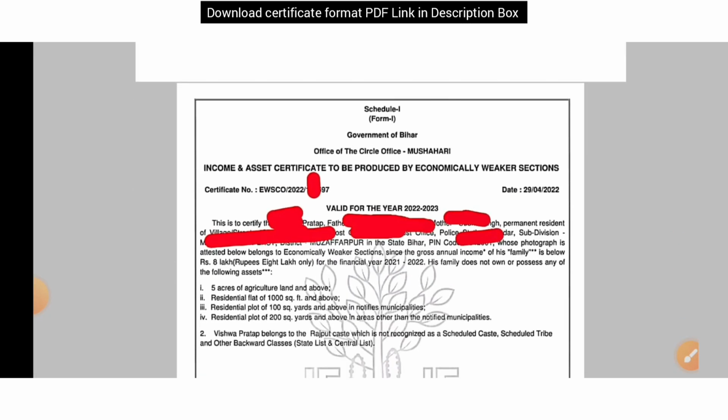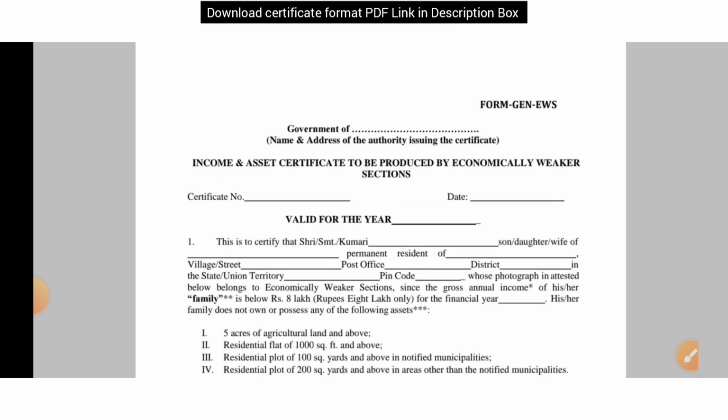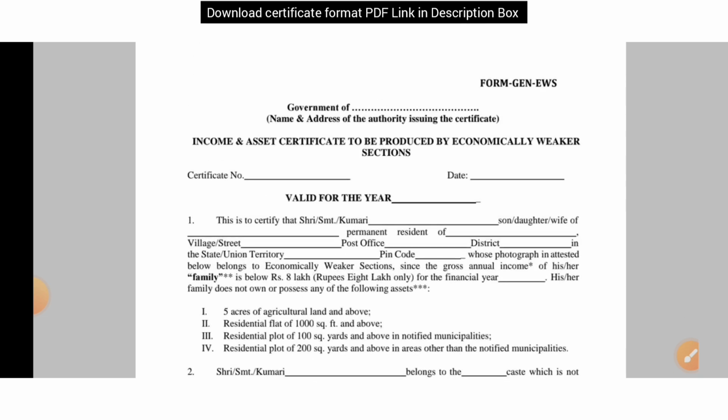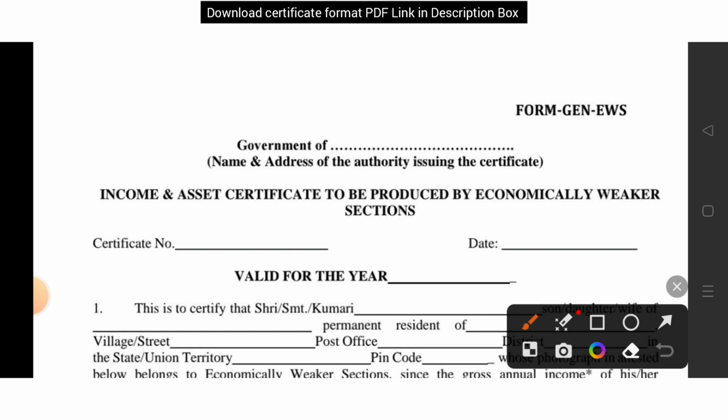Different states have different types of officials, so few names might change, don't get confused by those things. This is the format. See, here you might be from different states, so the government will be different for students residing in different states. For example, if you are in Uttar Pradesh, then here it will be Uttar Pradesh.